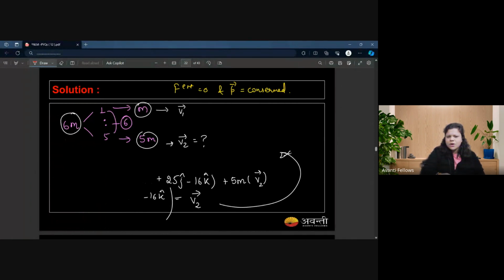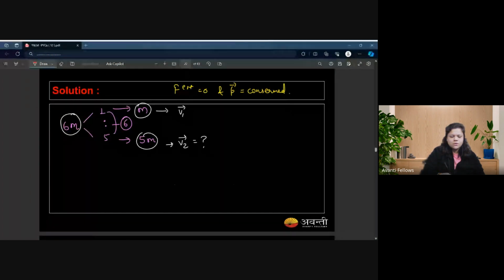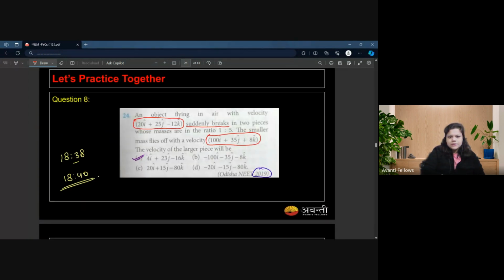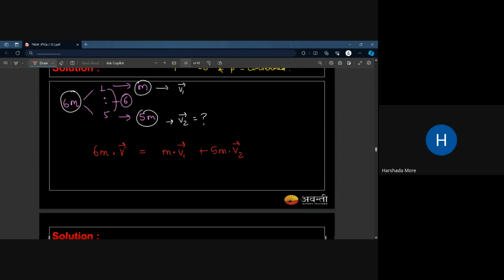Okay. So still you got the answer. That is the point. Still you have the answer. You know how to solve it. I will write the equation for you. You will solve it by yourself. 6m v vector is equal to m v1 vector plus 5m v2 vector. This is your v vector, this is your v1 vector, and v2 vector is your answer. Is that okay? Can you do that for yourself? Yes, ma'am.